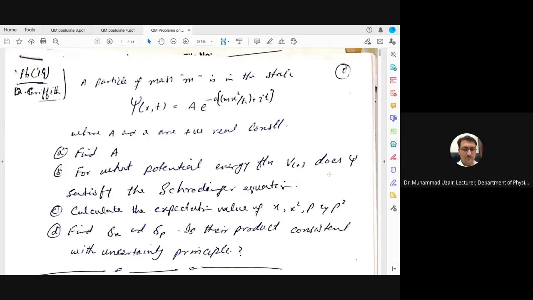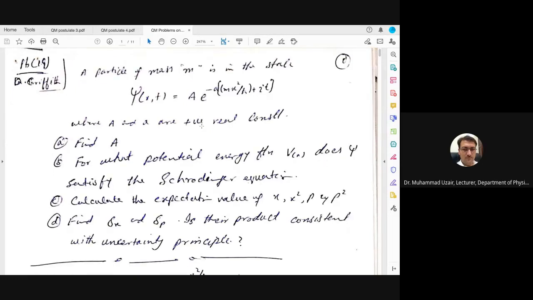A particle of mass m is in the state psi(x,t) = A e^(-a(m x^2/ħ + i t)). So here you have both parts: one is a m x^2 divided by ħ, and the other is minus i a t, where A and a are positive real constants.